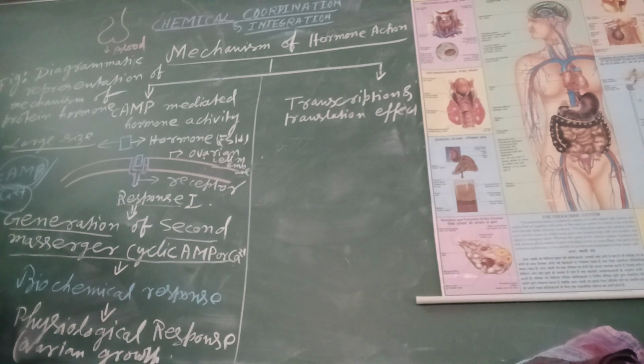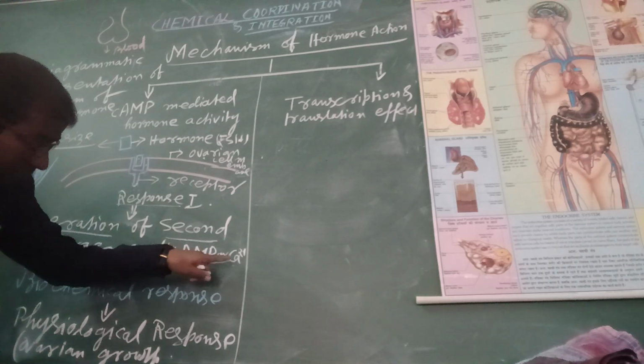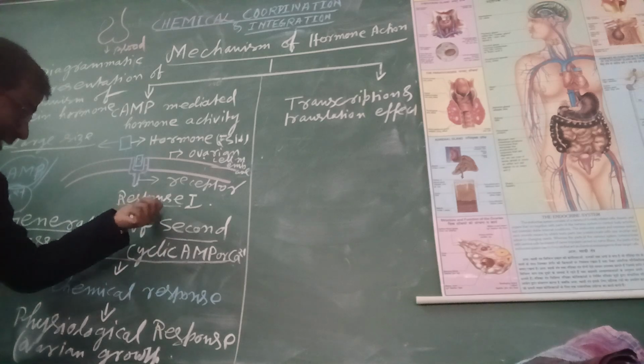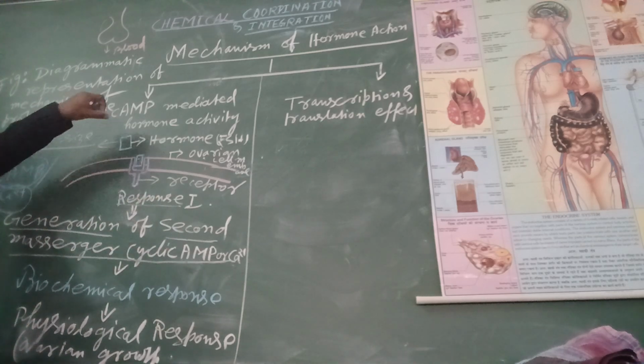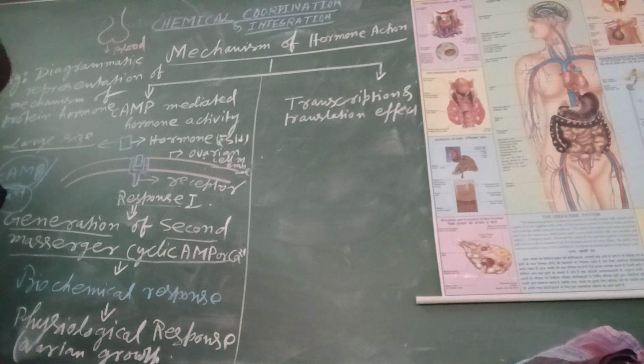Then, when this response is conveyed by cAMP or Ca2+, how will it convey? When cAMP and Ca2+ get the fast response, which is produced when the hormone binds with the receptor of the ovary.